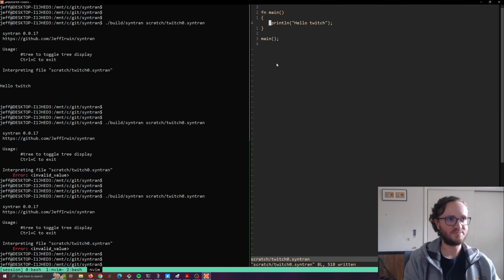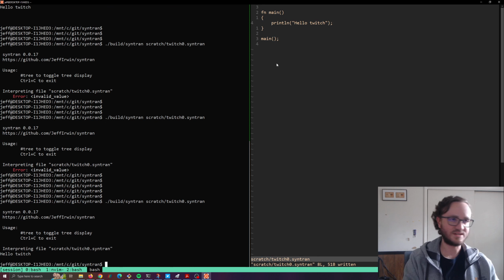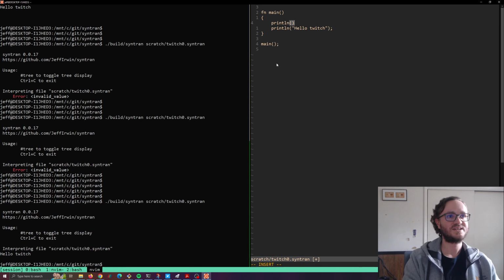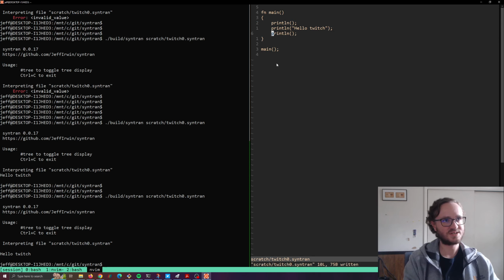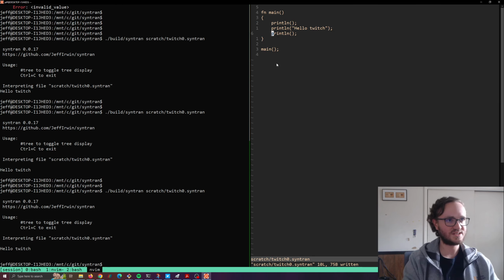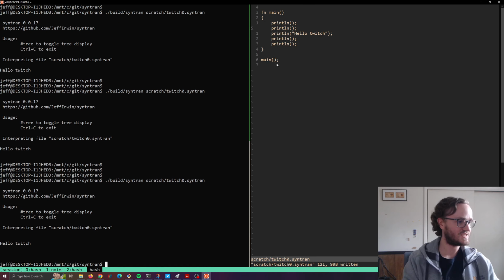Maybe it doesn't like my empty print lines. Yeah, there we go. Okay, so to print a new line, you can't do that yet. Oh, wait, it does work. It just doesn't return anything. Is that the problem? So if I put one at the end, well, what the hell was wrong with it before? This is exactly what I had.